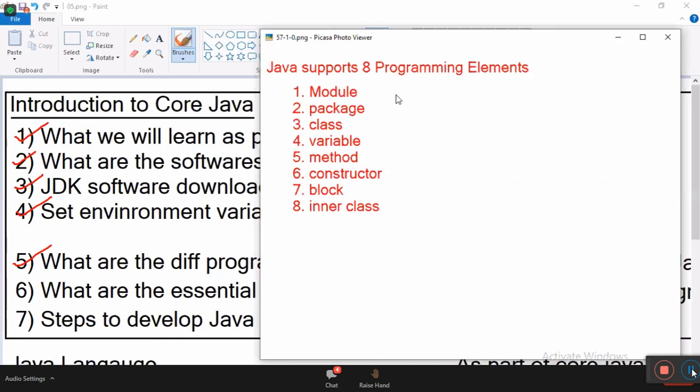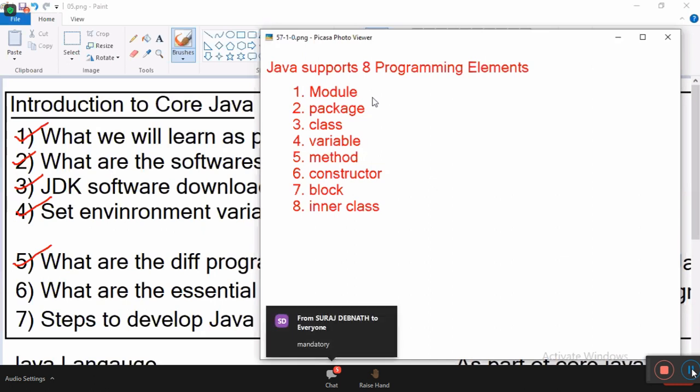Think. Module is optional. When is a module mandatory? Saurabh, I'm expecting your answer.